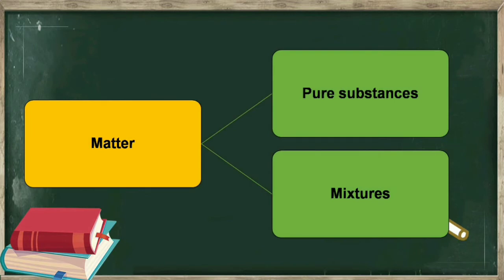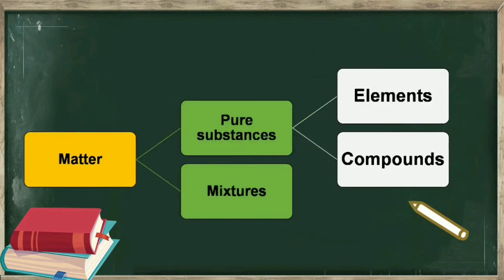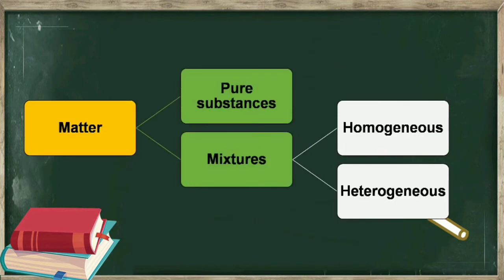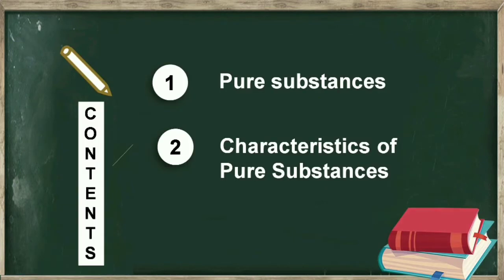Pure substances are classified into two types, that is, elements and compounds. Mixtures are also classified into two types, that is, homogeneous and heterogeneous mixtures. In this video, we will study about pure substances and their characteristics.